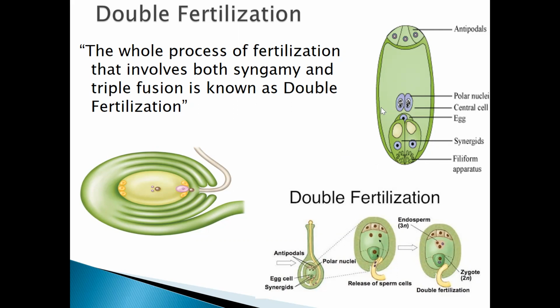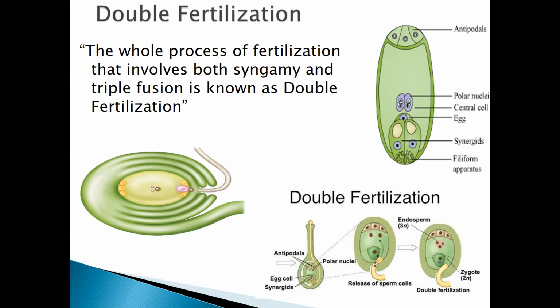Until now, we only studied the fertilization process. Now we will study double fertilization. It's an important definition and one important topic of this chapter. As I already said, according to the new blueprint or weightage of marks, this chapter carries the highest marks among the reproduction unit.